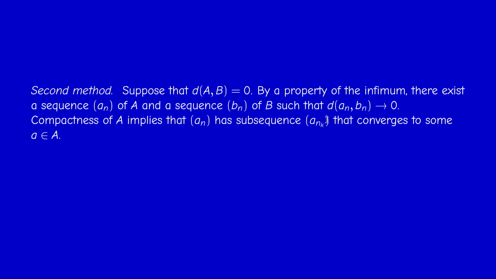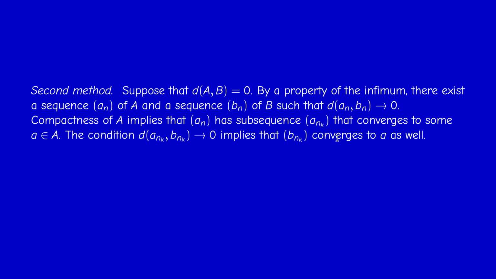Now, since A is compact, therefore it is sequentially compact, the sequence a_n has a subsequence a_{n_k} that converges to some point small a in capital A. But the fact that the distance between a_{n_k} and b_{n_k} tends to 0 implies that b_{n_k} converges to small a as well. You should expect that, and you can prove it by using the triangle inequality to estimate the distance between b_{n_k} and a. Therefore b_{n_k} converges to a.